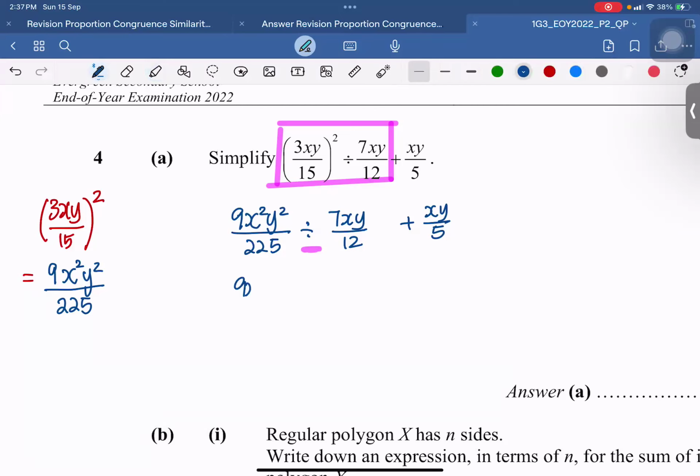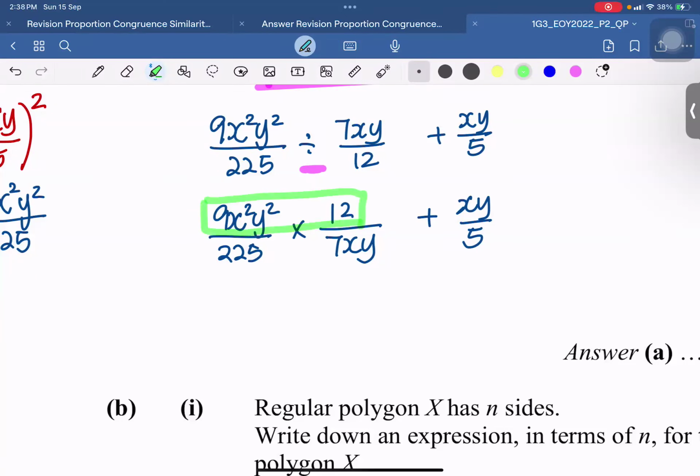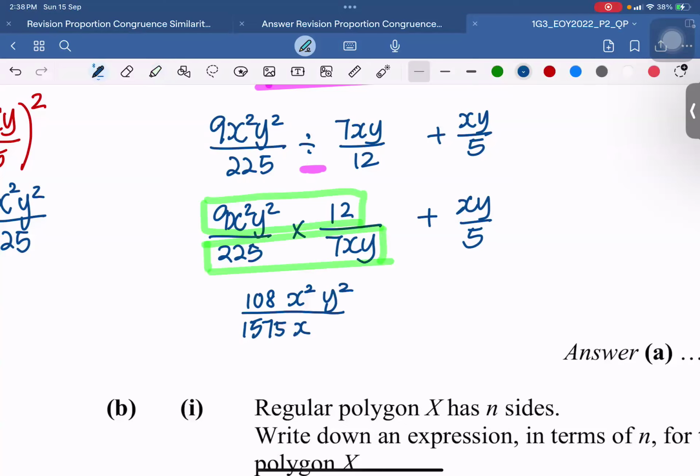Flip the number. So in this case, 9x²y² over 225. Flip the number, 12 over 7xy plus xy over 5. This one is multiplication. Do not make them the same denominator or anything. Multiply numerator with numerator, denominator with denominator, and then simplify it later. So 9 times 12 gives you 108x²y². 225 times 7 gives you 1575xy.